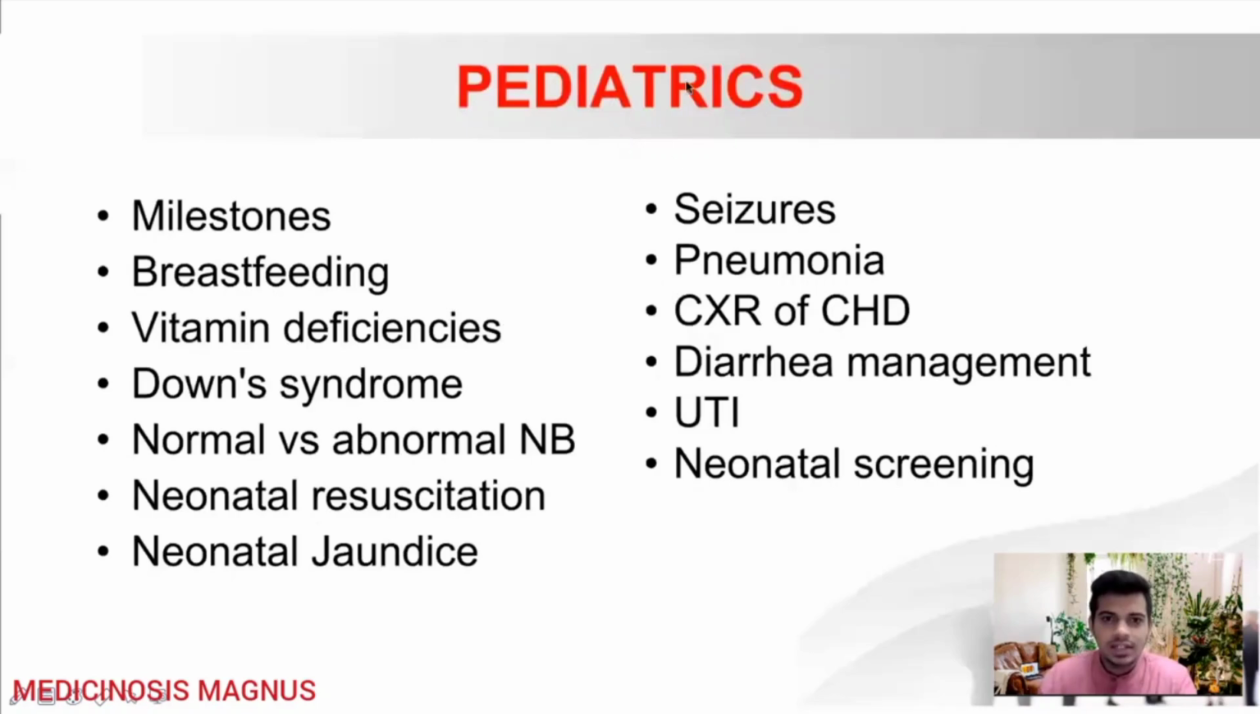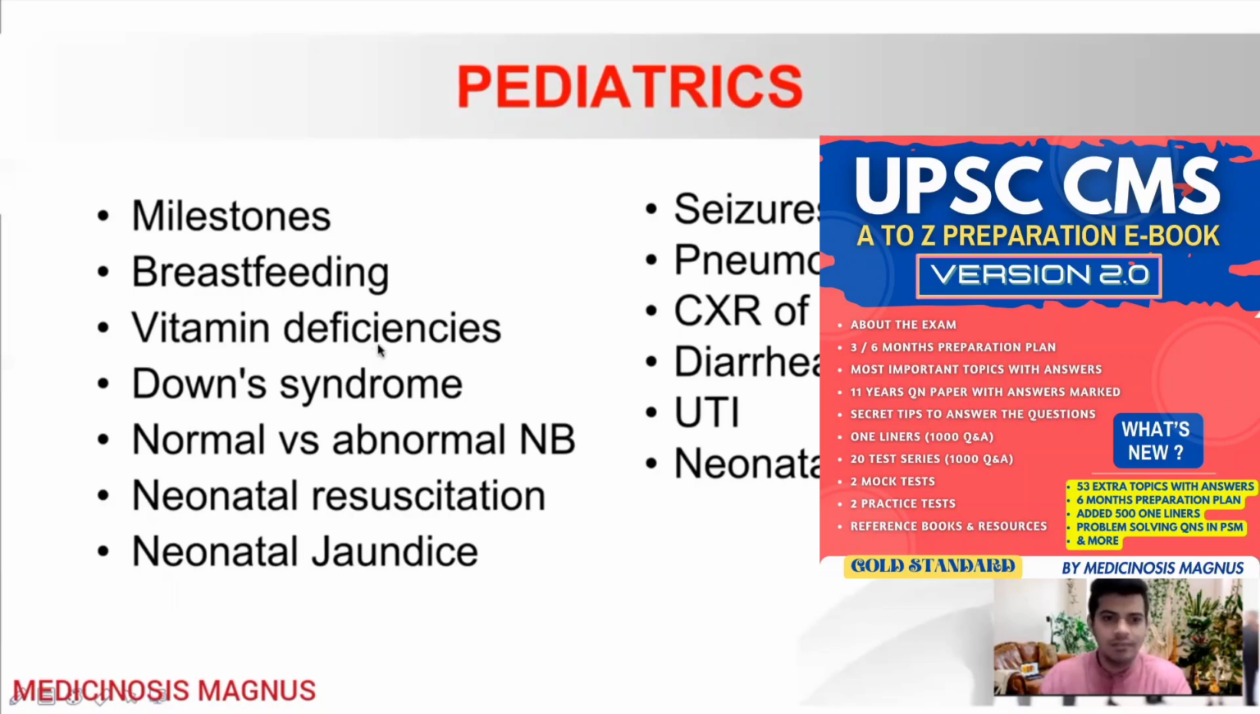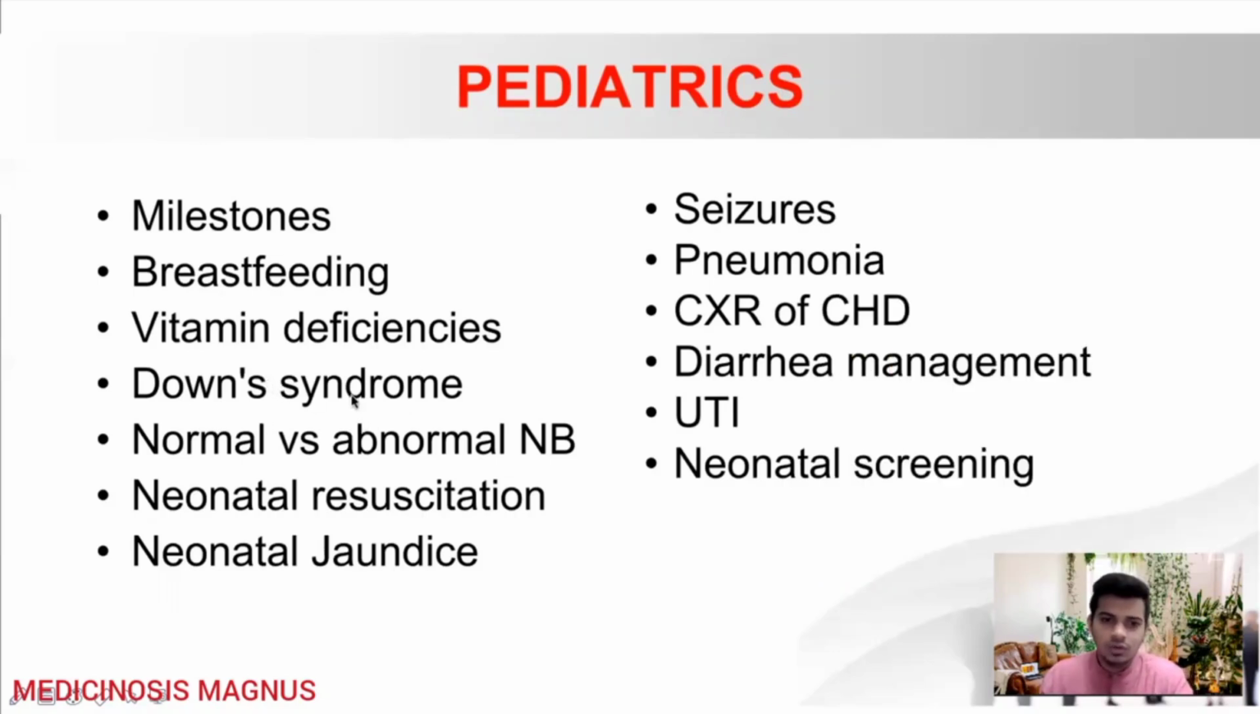Then the next subject we are seeing is pediatrics. So first, in pediatrics, it is very important to know about the milestones. Okay, milestones, which is normal, which is abnormal, and all those things. And about the breastfeeding, the proper attachment of breastfeeding, when breastfeeding is contraindicated, when it is indicated, you need to know about those things. Then vitamin deficiencies, mainly importantly vitamin A deficiency, vitamin B deficiency types, and iron deficiency, zinc deficiency, all those things.